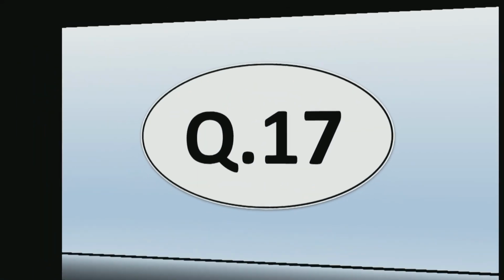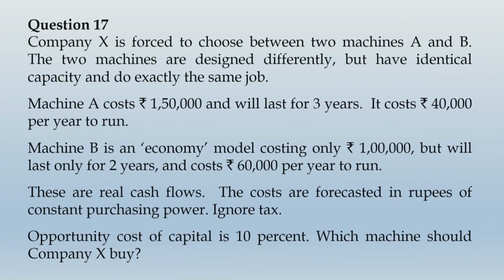Let us take up question number 17. Let us read this question. Company X is forced to choose between two machines A and B. The two machines are designed differently but have identical capacity and do exactly the same job. Machine A costs rupees 1,50,000 and will last for 3 years.